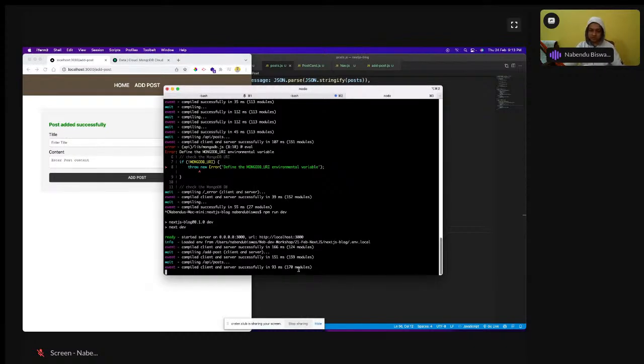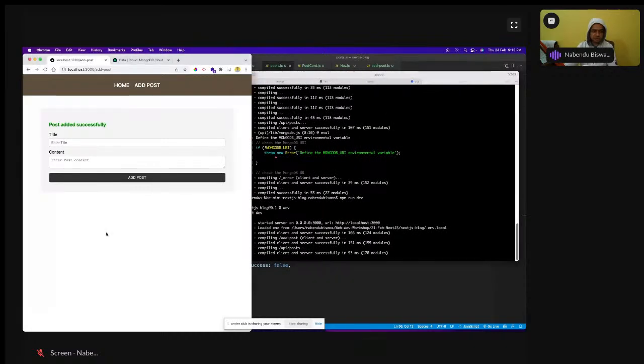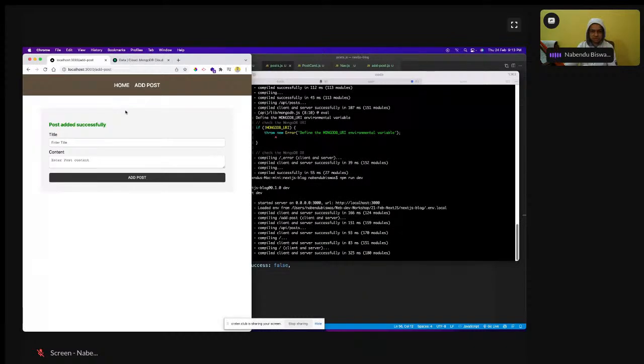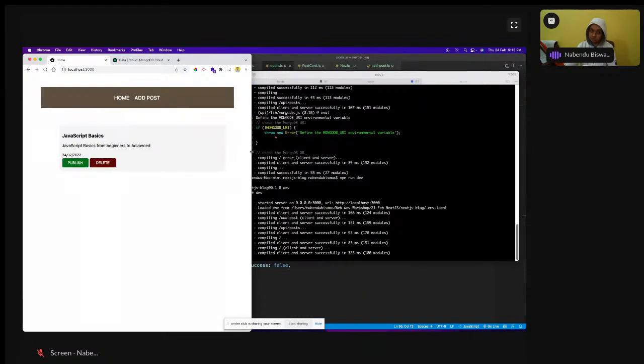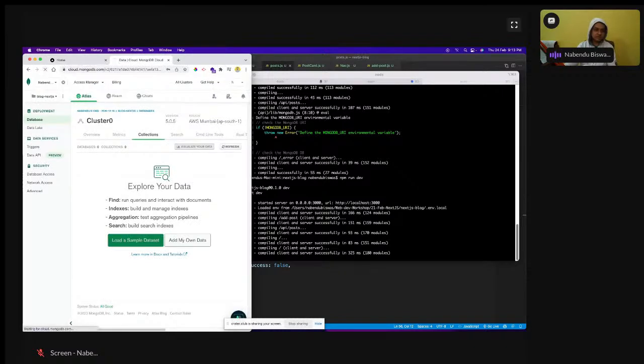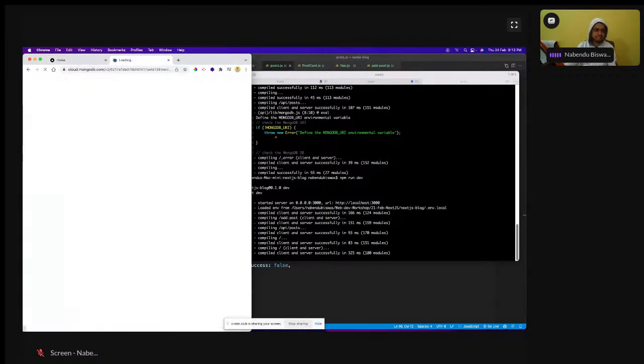Post added successfully has been done, and it is going to this endpoint, API endpoint, and this is how it is done. And then if I go to the home page, it is showing me JavaScript, even the date it is showing me correctly, and publish and delete and all these things it is showing me correctly. And let me go here and let me refresh it.